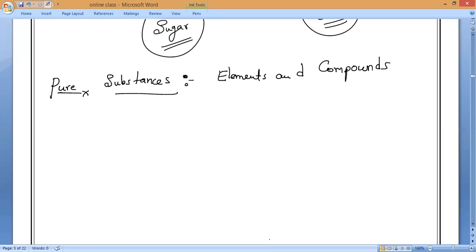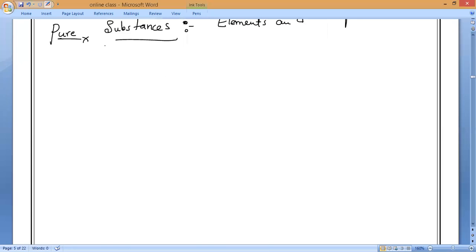Now, first of all, write the definition. A pure substance is one which is made up of how many kinds of particles? One kind or different kinds? One kind of particle. A pure substance is one which is made up of one kind of particle.